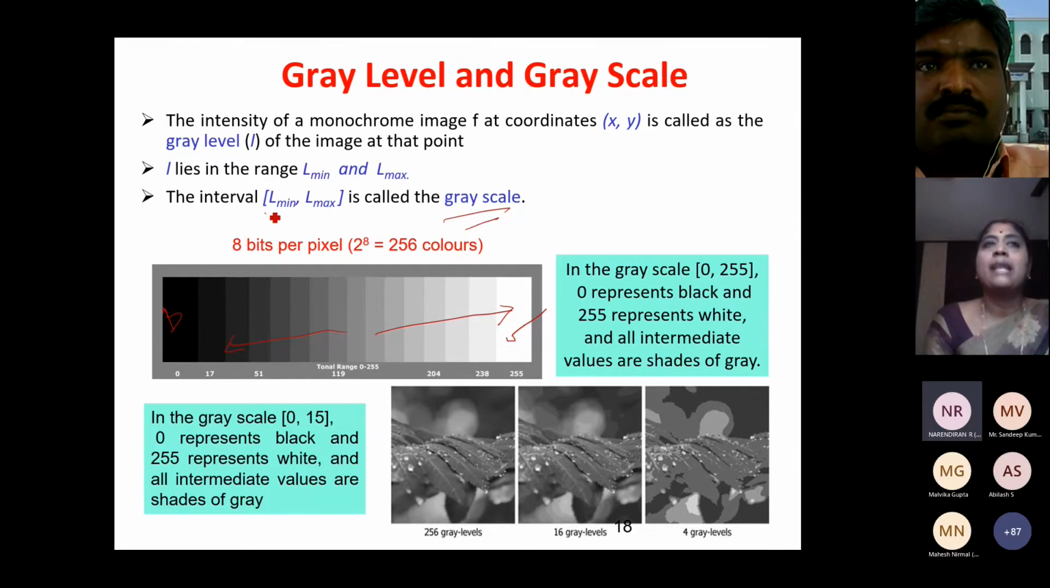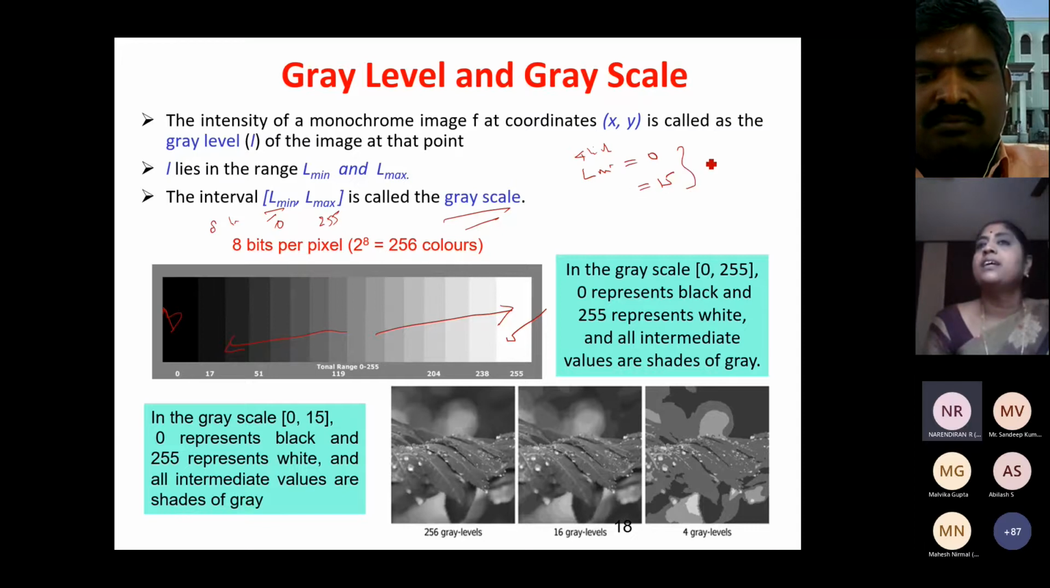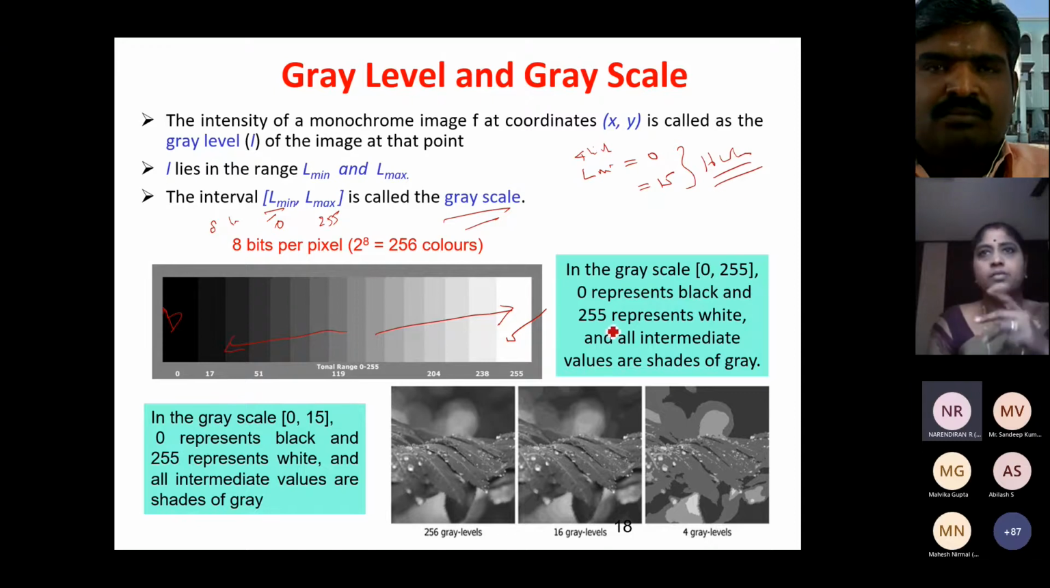Okay. L minimum is what? 0. L maximum here is 255, when I'm going to use 8 bits. Okay, suppose I am going to use 4 bits. What happens? L minimum is equal to 0 and L maximum is equal to 15. I'll be having 16 colors. Hope you understood. Okay, so this is what is told here.